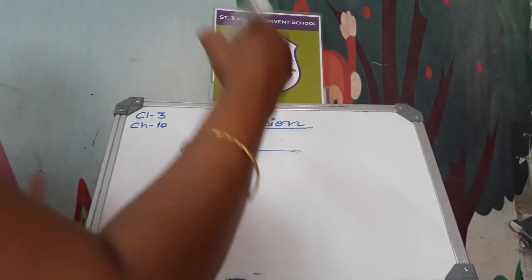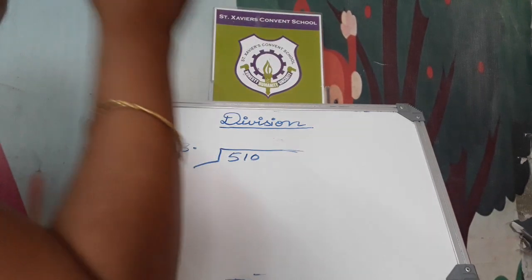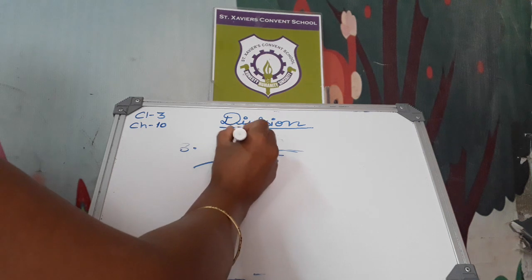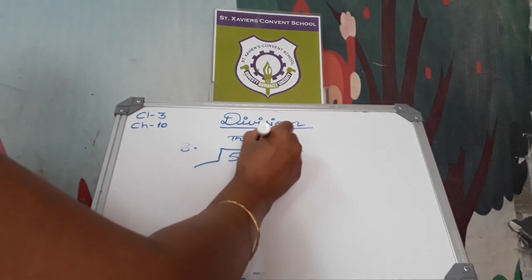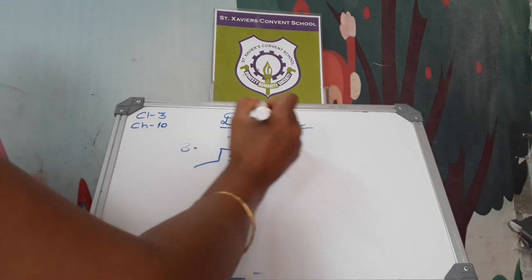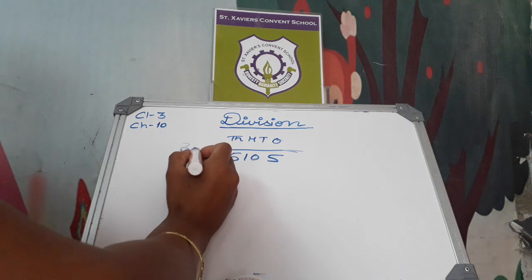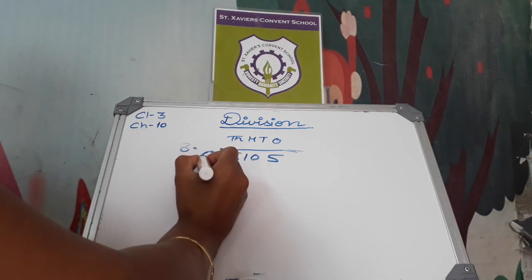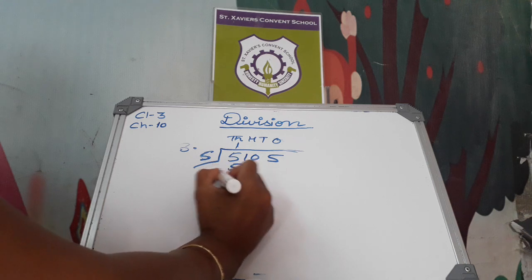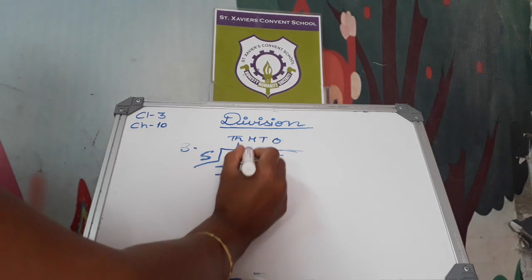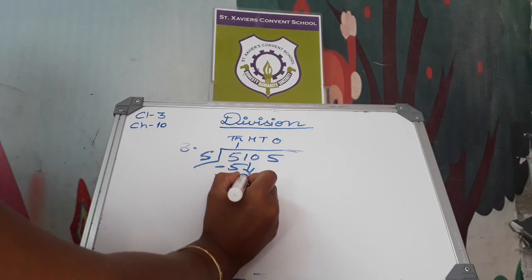In 5105, this is in thousands, this is in hundreds, this 0 is in tens, and this is in ones. The divisor is 5. Here we have to read the table of 5. 5 ones are 5. Then we subtract. The answer will be 0.